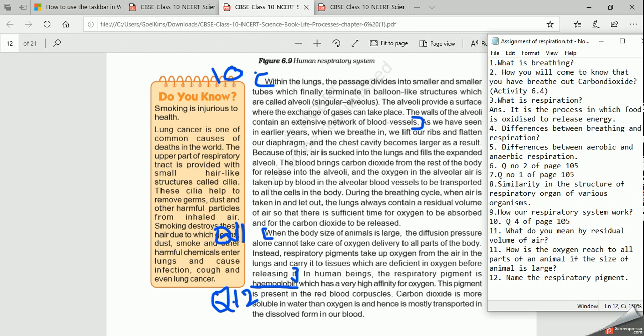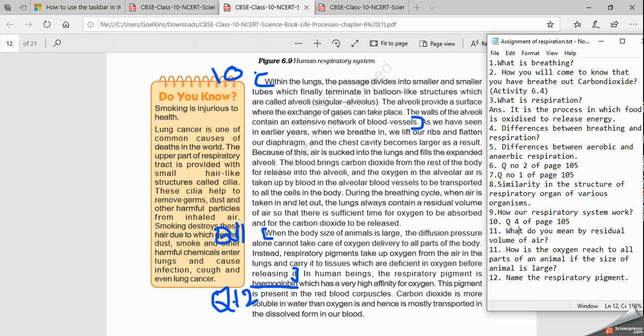So along with diffusion, the oxygen goes from the lungs to the blood, and from the blood this pigment carries the oxygen to the different parts of the body, right? And carbon dioxide can also dissolve in hemoglobin.